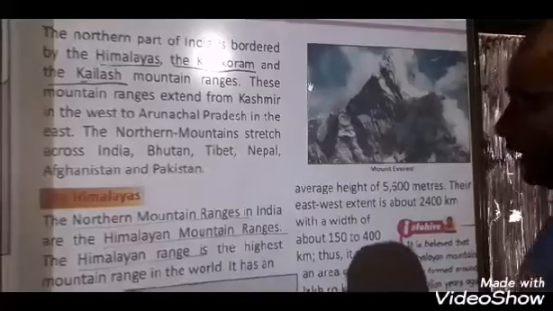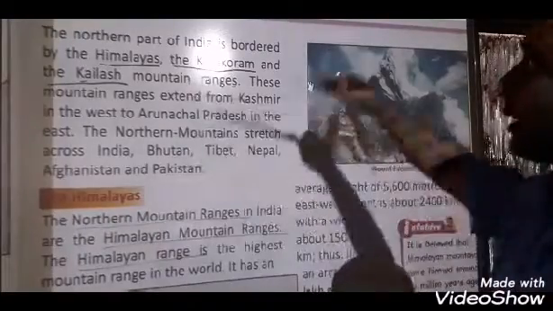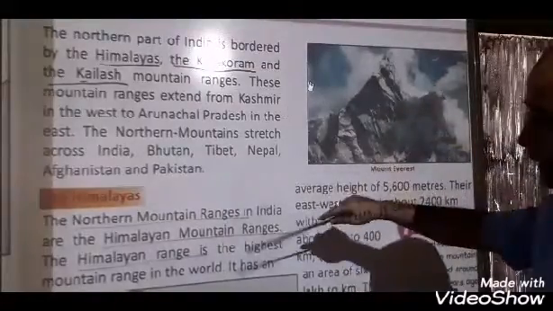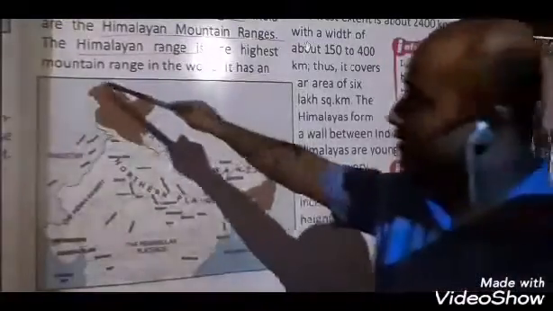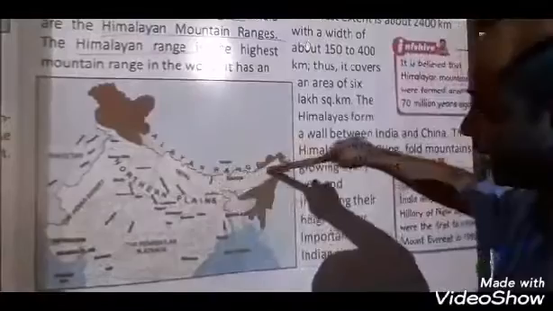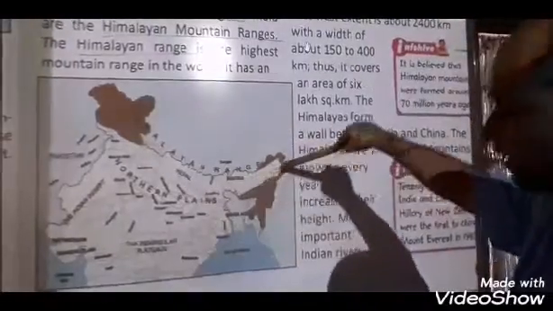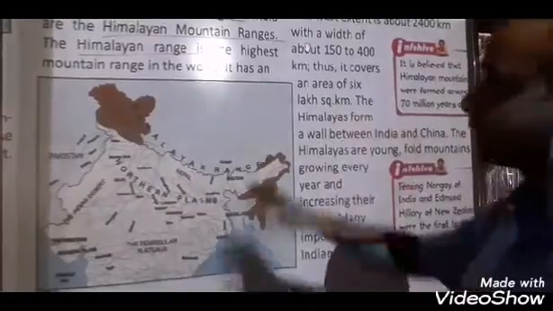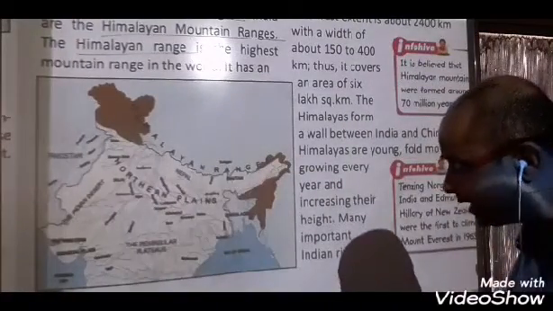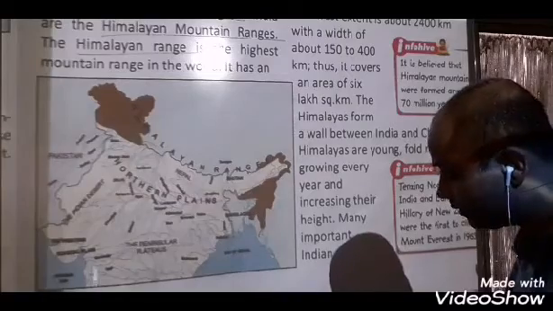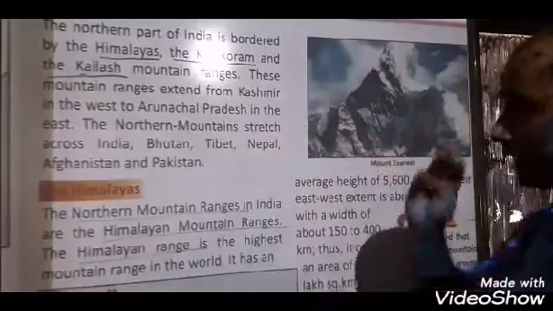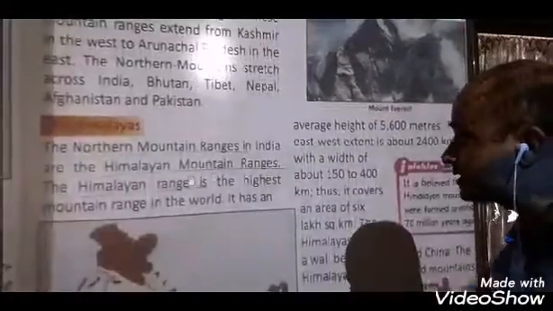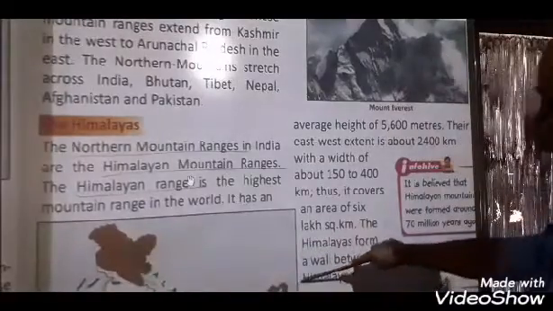If you see the map of India, the northern part, the north direction, is where they are talking about these northern mountains. Bordered means the Himalayas, the Karakoram and the Kailash mountain ranges. In these areas, three mountain ranges are there.